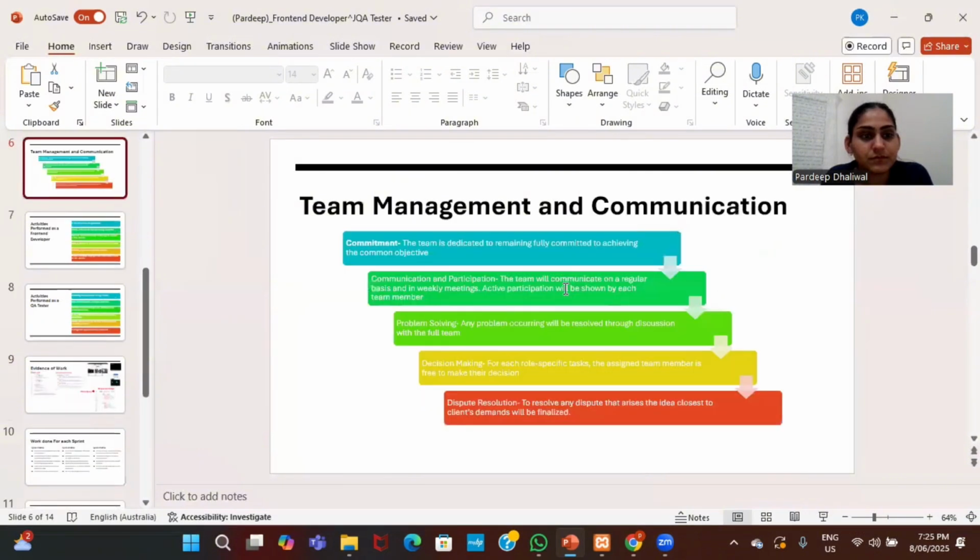Team management, communications and commitments. The team is dedicated to remaining fully committed to achieving the common objectives. Communications and participation: the team will communicate on a regular basis and in weekly meetings, and active participation will be shown by each team member. Problem solving: any problem occurring will be resolved through discussion with the full team. Decision making: for each role-specific task, assigned team members are free to make their decisions. Dispute resolution: to resolve any dispute, the ideas closest to the client's demands will be finalized.